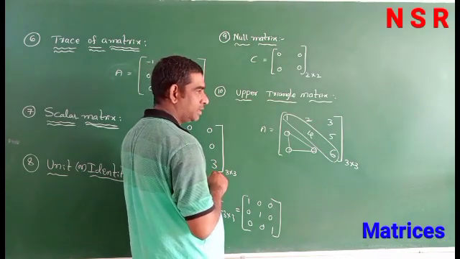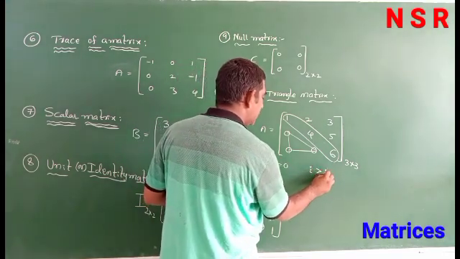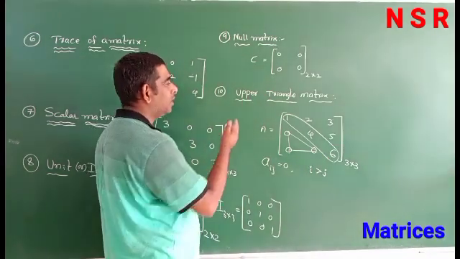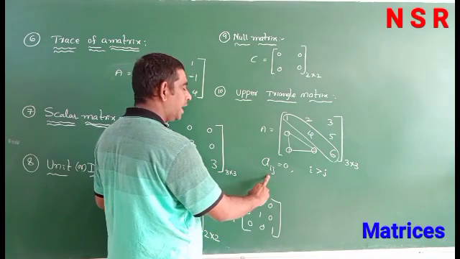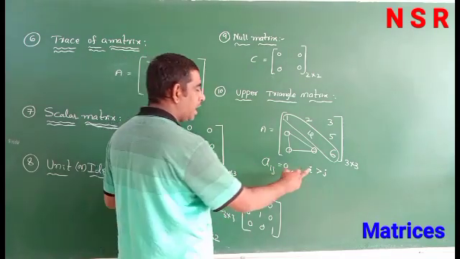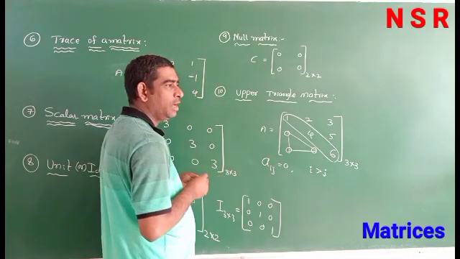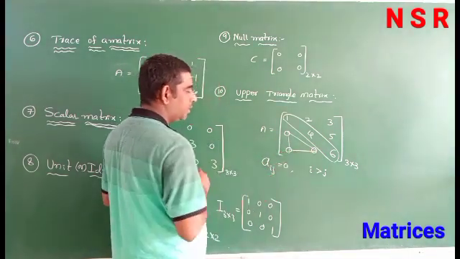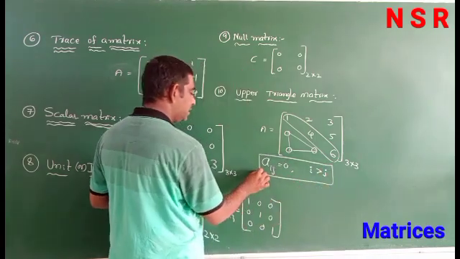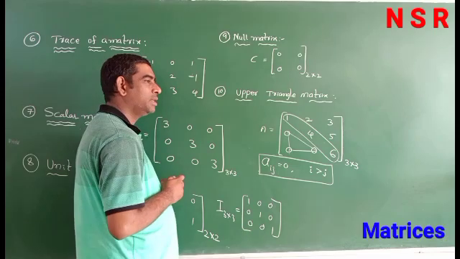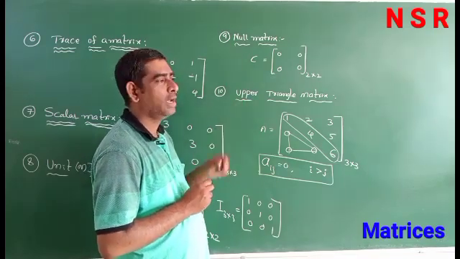Suppose in a square matrix a_ij equal to 0, where i is greater than j, then that matrix is called upper triangular matrix. Which a_ij value is 0? When the i value is greater than j. So, in these three elements i is greater than j, these three elements become 0, called upper triangular matrix. So, we can write the definition mathematically like this.